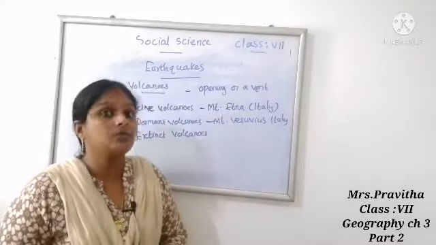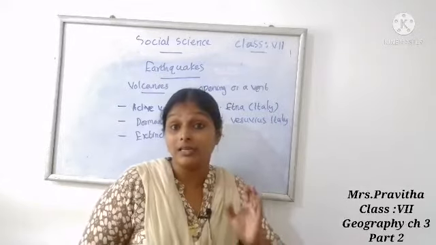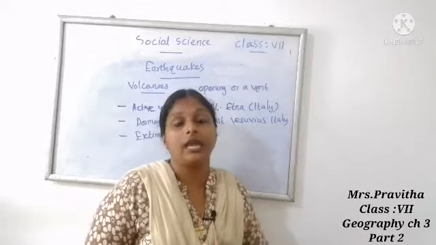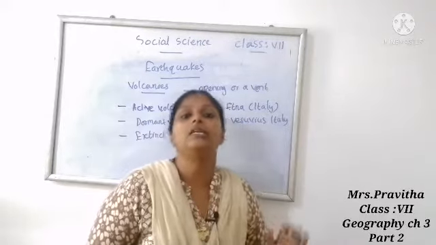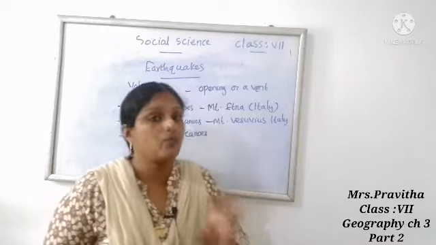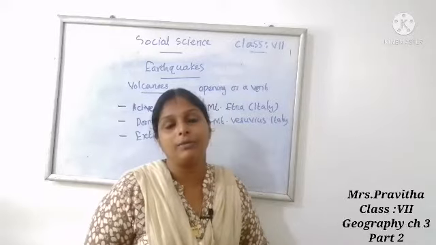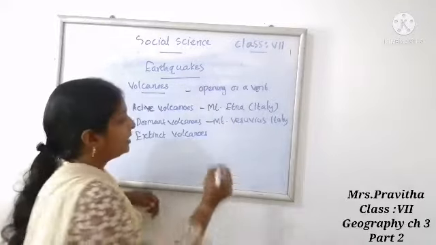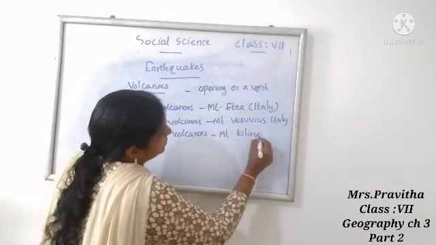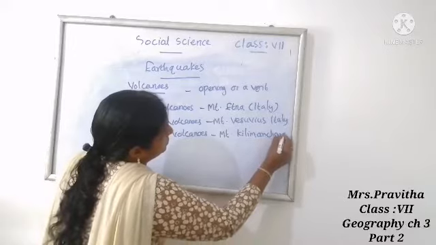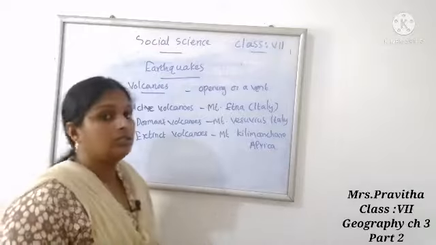Third one, extinct volcano. An extinct volcano has not erupted for at least 10,000 years and is not likely to erupt at all. This type of volcano is known as an extinct volcano. For example, Mount Kilimanjaro in Africa. Mount Kilimanjaro in Africa is an example of an extinct volcano.